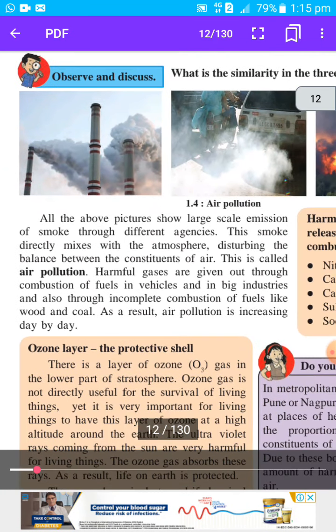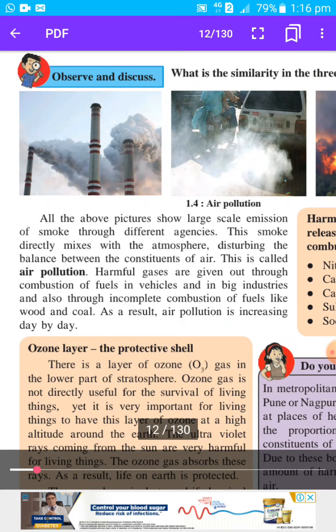All the above pictures show large scale emission of smoke through different agencies. You can see that a lot of smoke is coming out. Emission means coming out, and agencies means sources. This smoke directly mixes with the atmosphere, disturbing the balance between the constituents of air, and this is called air pollution.